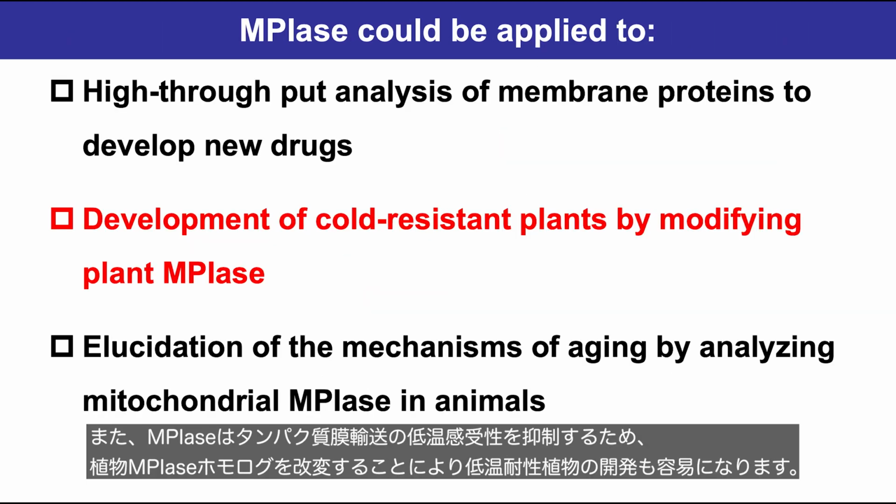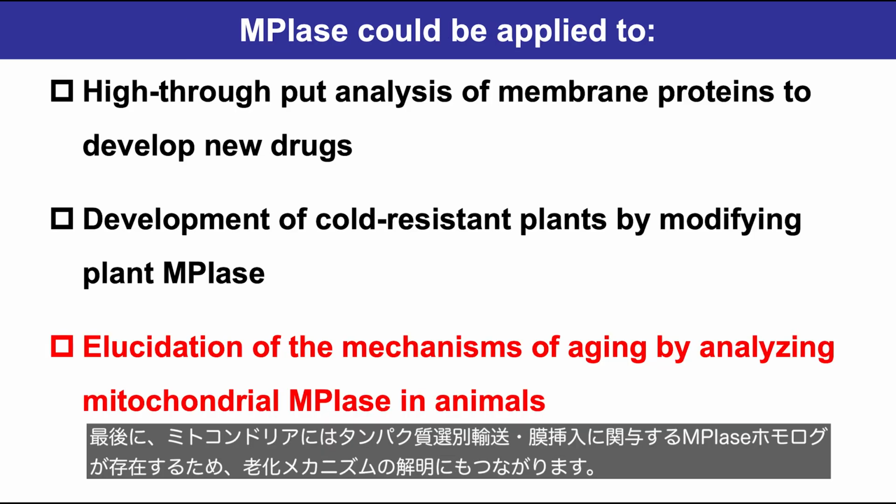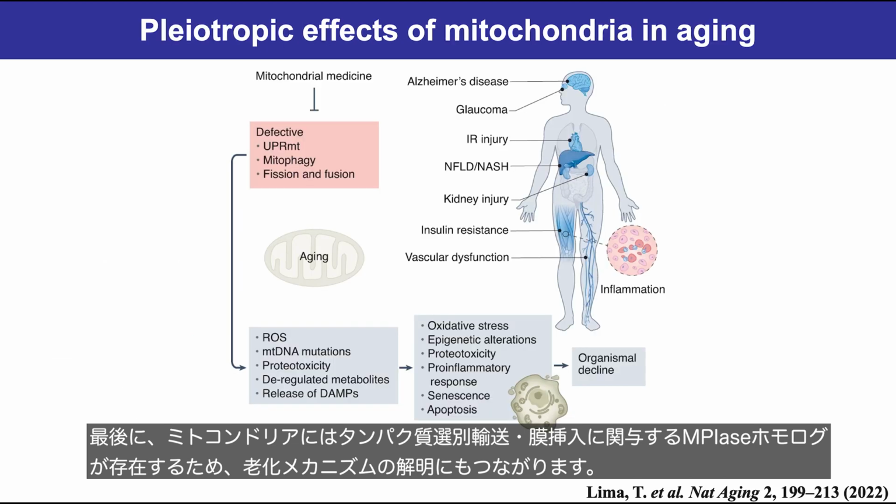Next, the development of cold-resistant plants would be possible by modulating the plant homologs of MPIase, because MPIase suppresses the cold sensitivity of protein export. Finally, elucidation of the mechanisms of aging would be possible by analyzing mitochondrial MPIase in animals, since mitochondria possess MPIase homologs that are involved in protein sorting and integration.